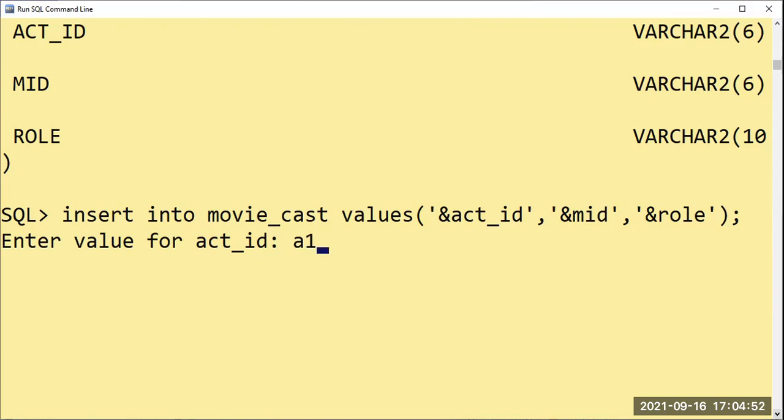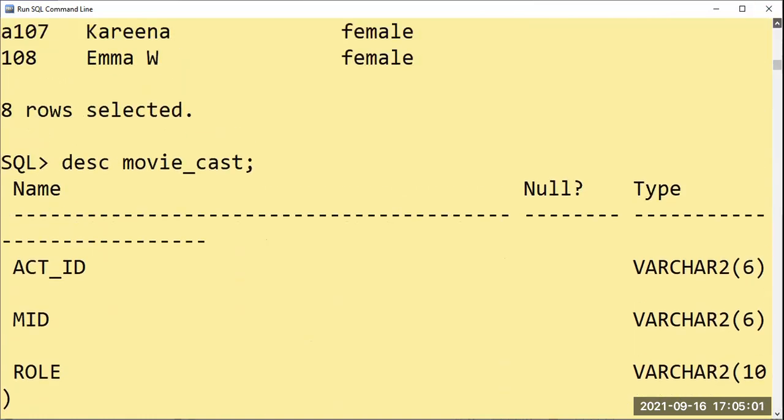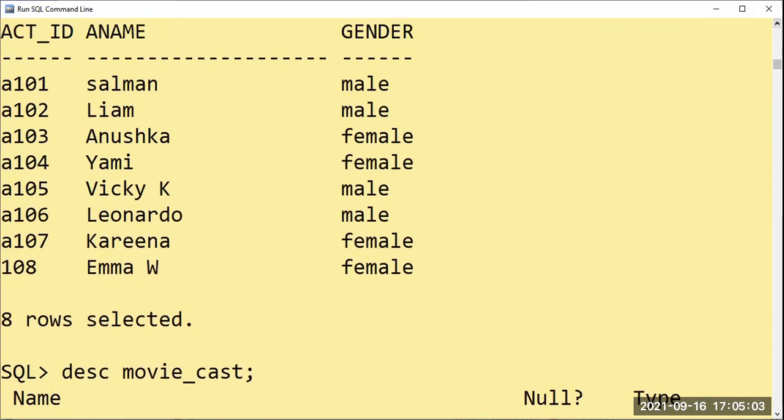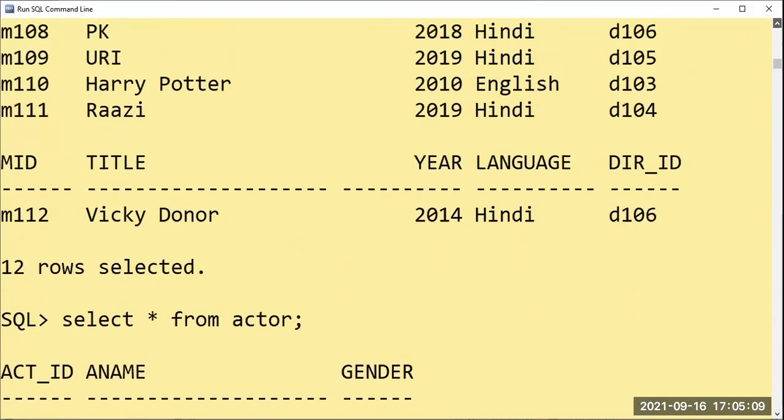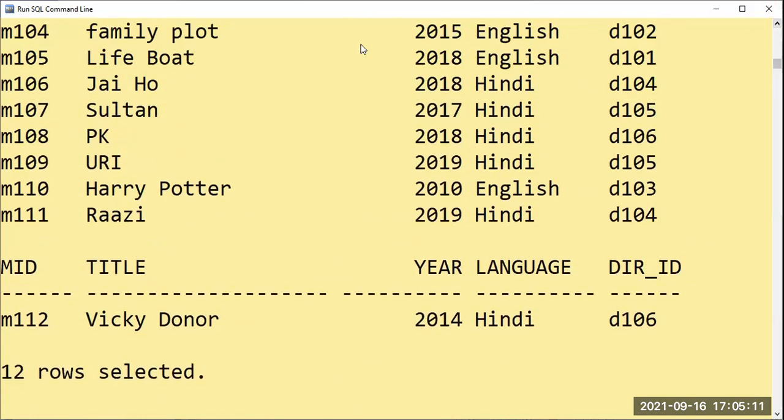Actor ID. Let us proceed for Salman Khan itself. Which movie has he acted in? You can have the values with you in your notebook. I'm not sure in which movie he has acted. A101 it is. So I have to find out the movies, that is Jai Ho and Sultan. So I have to give 106, 107 here.